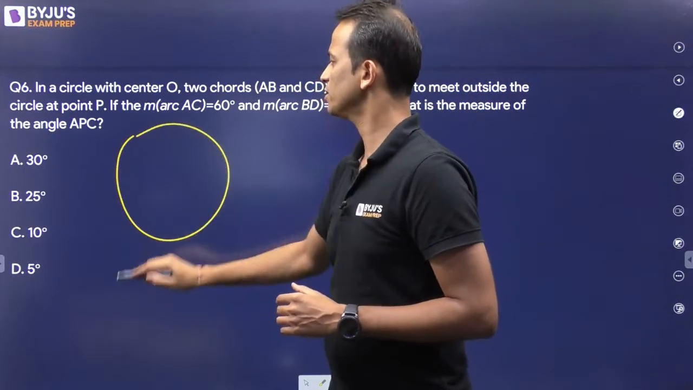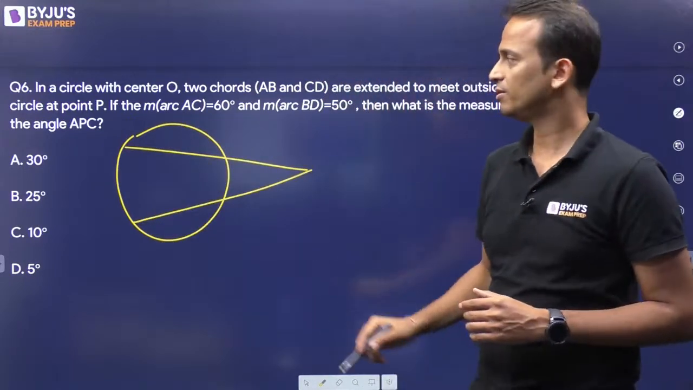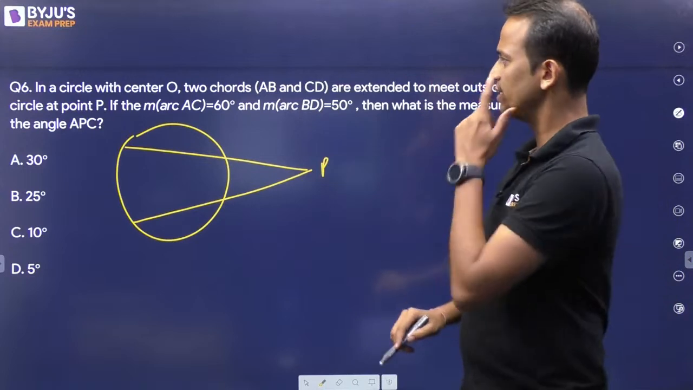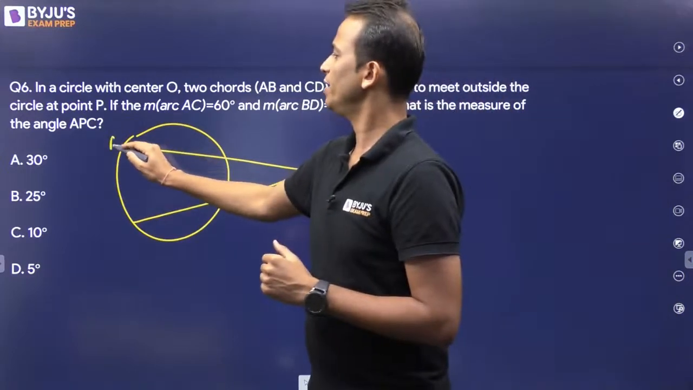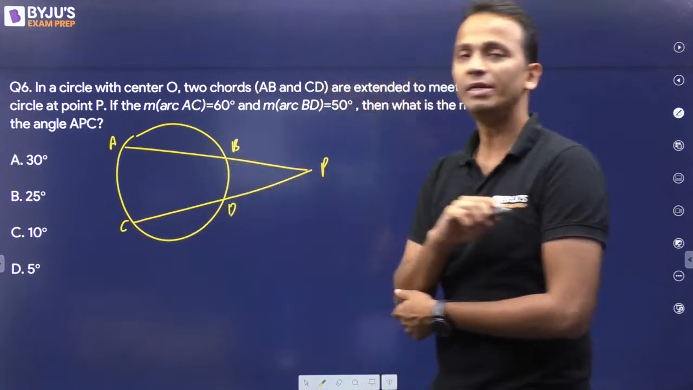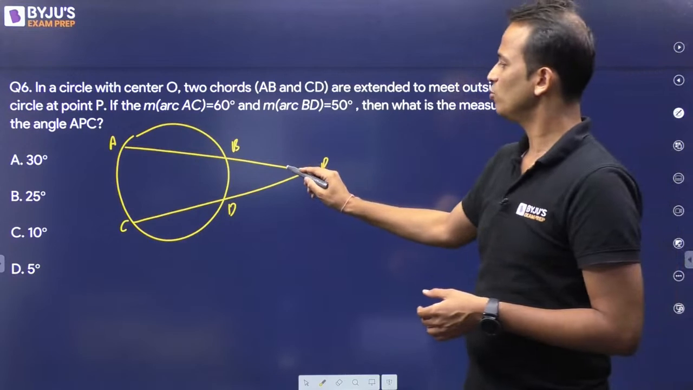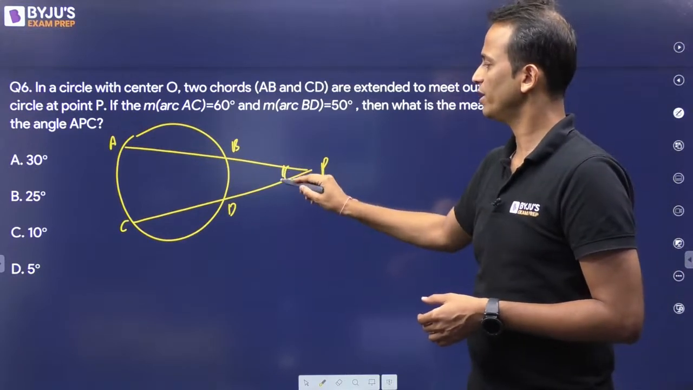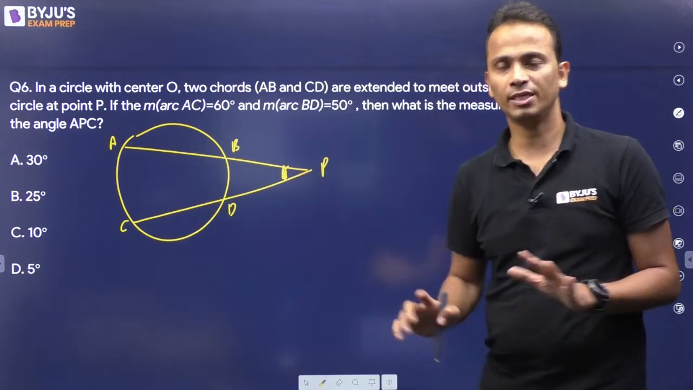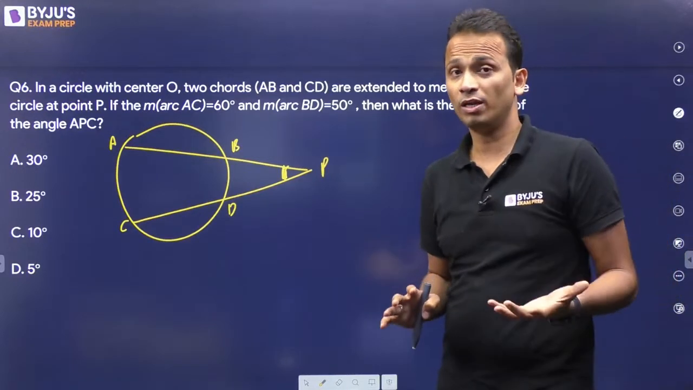So this is the circle. The chords are meeting outside the circle at point P. Yes, point P. So chord AB and chord CD are meeting outside the circle at point P. Now the question is asking you to find out the measure of this angle. Okay, this angle has to be found out. Done. Now the formula, there is a formula for this.